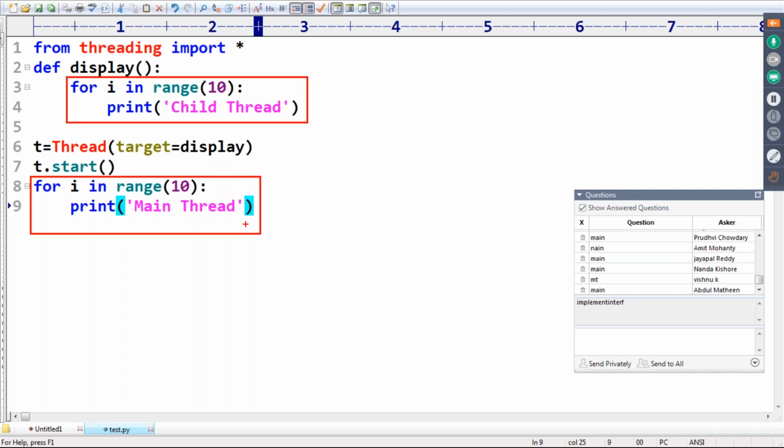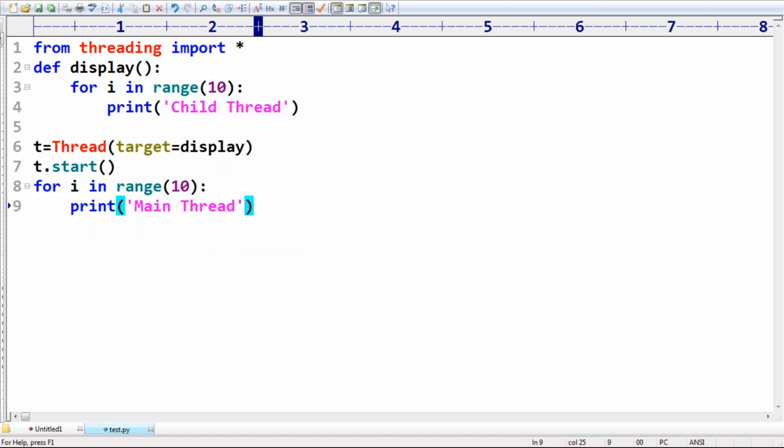Can you please guide, what is the output we are going to get? Please respond, each and every person. If I run this code, what is the output I will get now? The new members especially, please respond. Few minutes, and the remaining things will become very easy. What is the output we are going to get? "Child thread" 10 times, "main thread" 10 times.